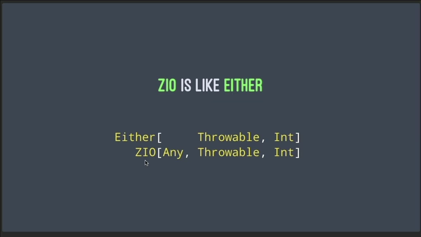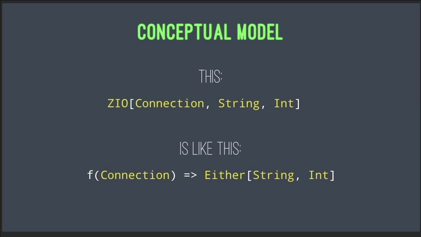I mentioned earlier that ZIO is a little like the Scala Either type, and you can see that over here. With Either, you have the success type here and the error type here. We do the same thing with ZIO. You have the success type here, the error type here, and the difference is you can also specify an environment that your code requires as the first parameter. The reason I mention that is because our conceptual model of ZIO looks like this.